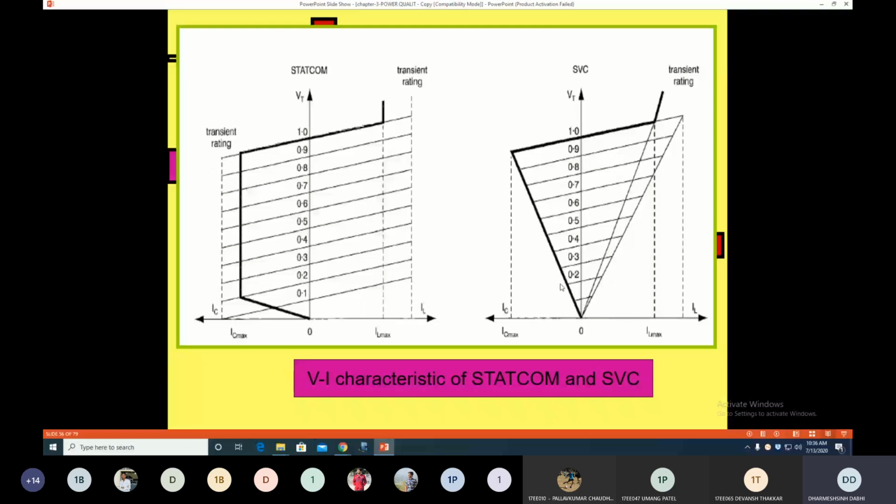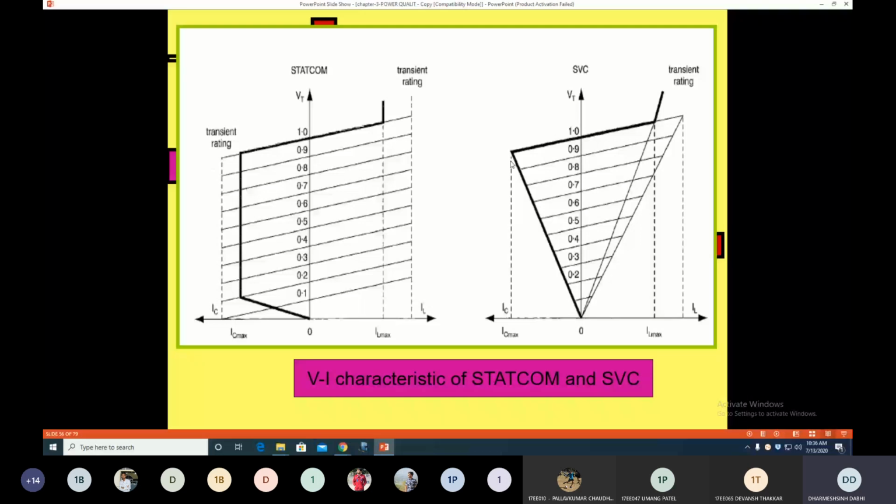You can see here at 0.2 voltage, reactive power is not at maximum. It is maximum here near 0.9 per unit. Clear? So under a large disturbance condition, when suddenly your voltage reduces to near 0.2 or 0.1 per unit, at that time the SVC is not effective as compared to the STATCOM.